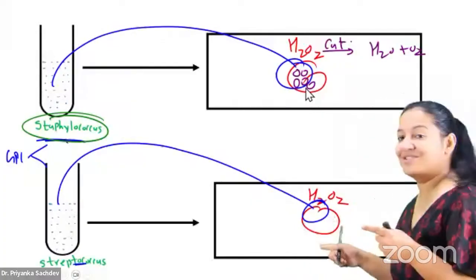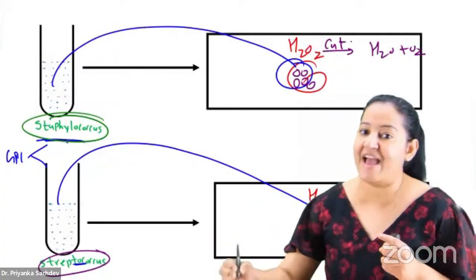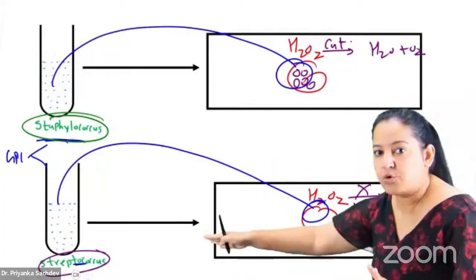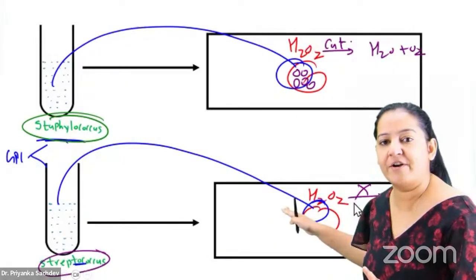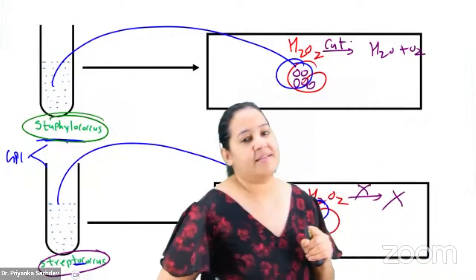And in Streptococcus, this enzyme is absent. So H2O2 will remain as H2O2 only. It will remain as liquid only because the enzyme is absent. So here no bubbles are seen. You can see here no bubbles are seen.